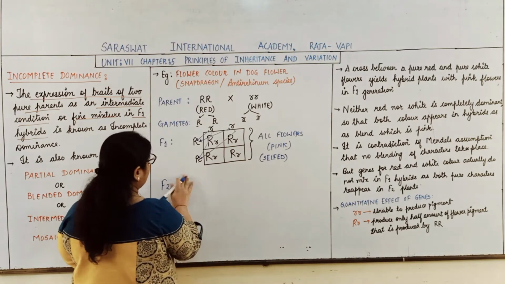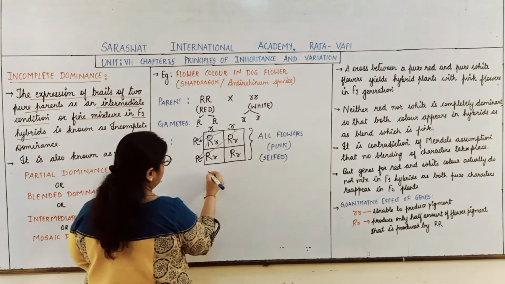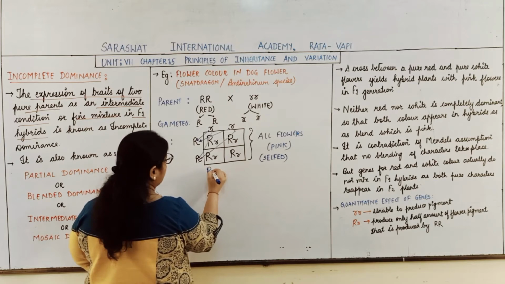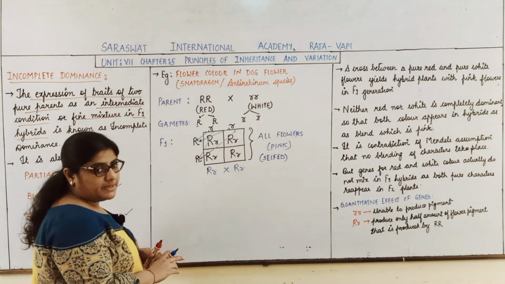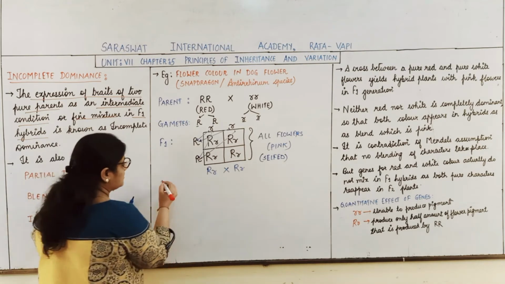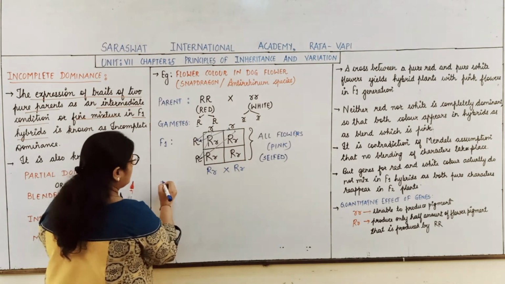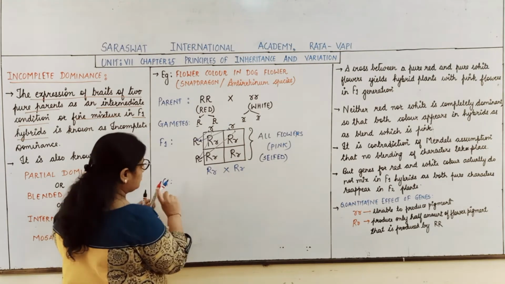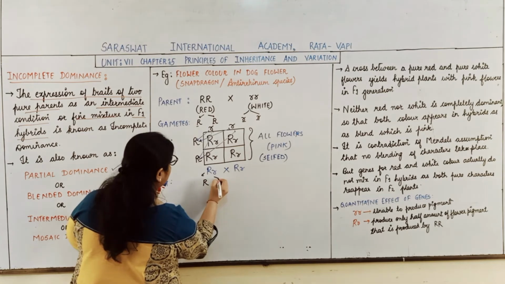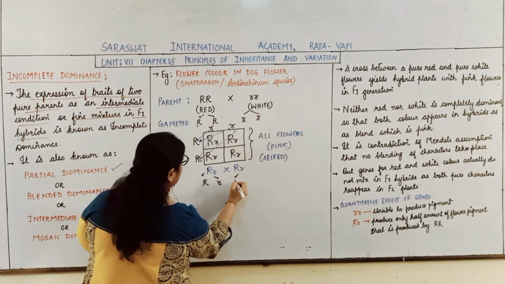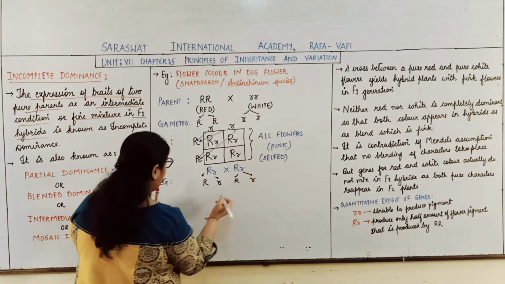So basically, what would be the condition? There would be a cross between capital R, small r and capital R, small r. So students, what gametes would be developed here? The gametes from this would be capital R, small r, and here also capital R, small r.